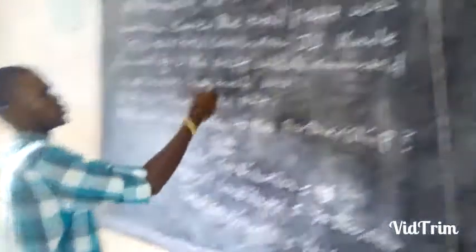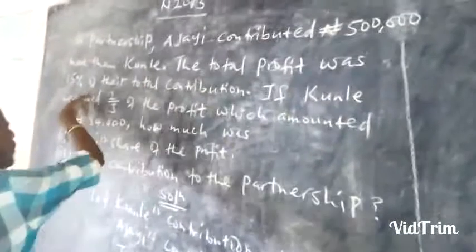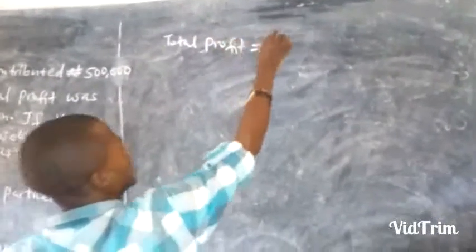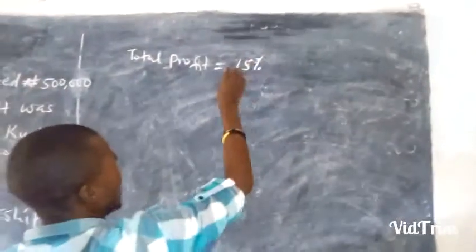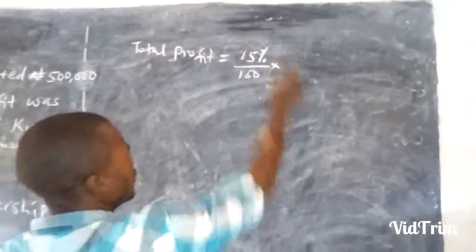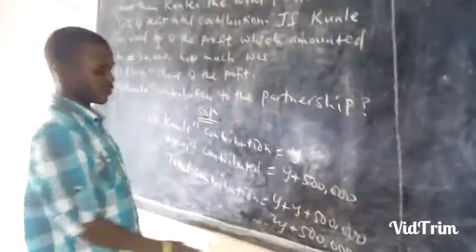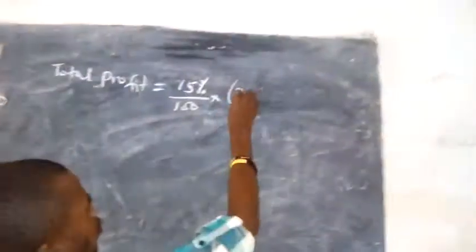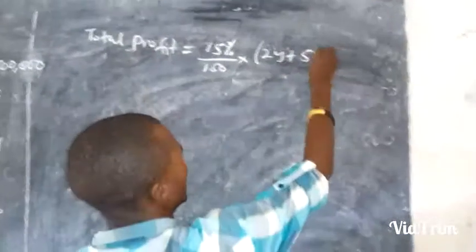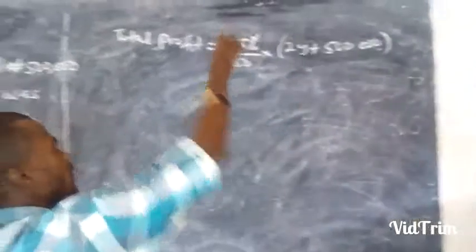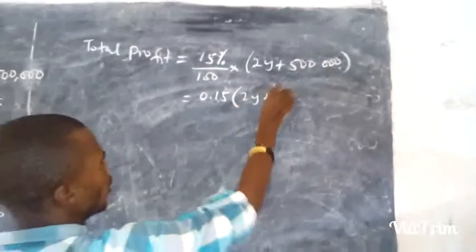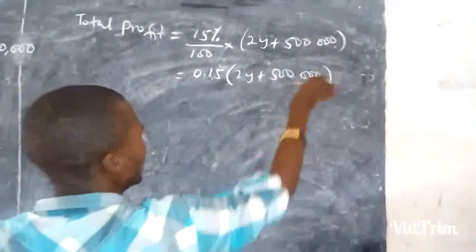Now, according to the question, the total profit was 15% of their total contribution. So we have the right to say total profit, according to the statement, is 15%. 15% means 15 over 100 of the total contribution. You multiply that by the total contribution, and the total contribution is 2Y plus 500,000. Now 15 divided by 100 is 0.15, times 2Y plus 500,000. You clear the bracket.